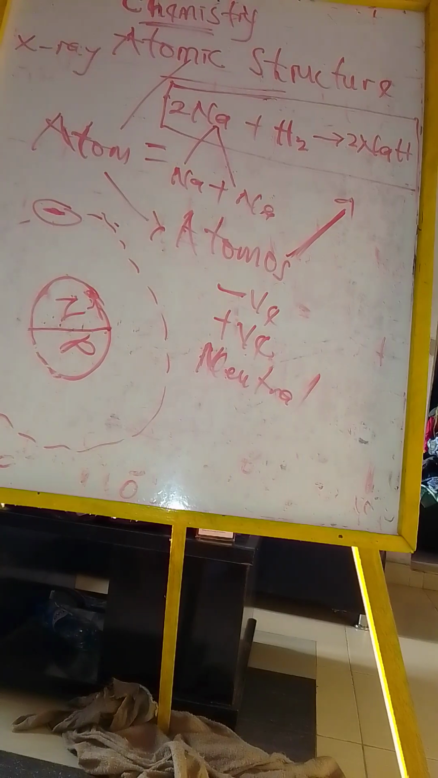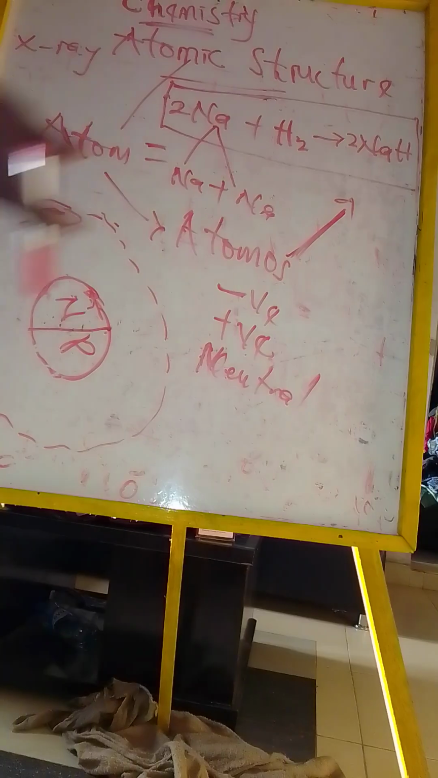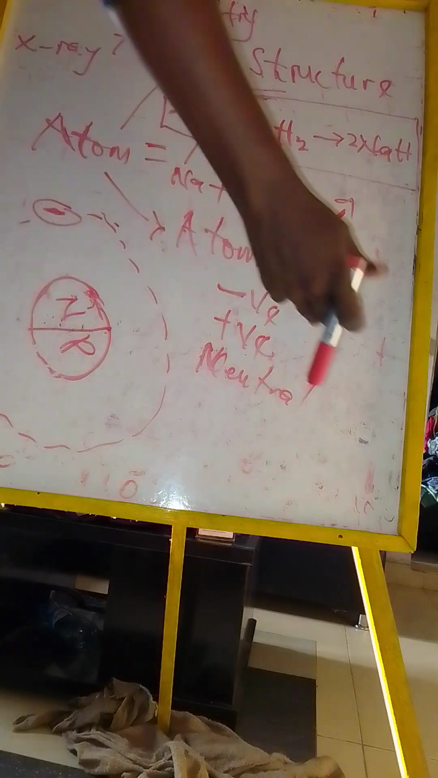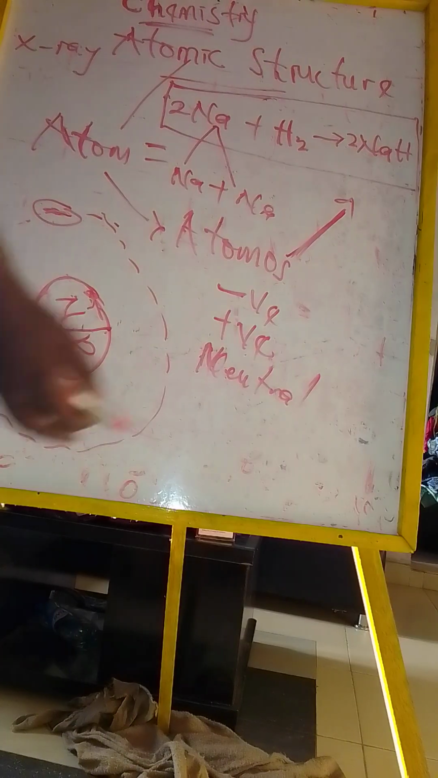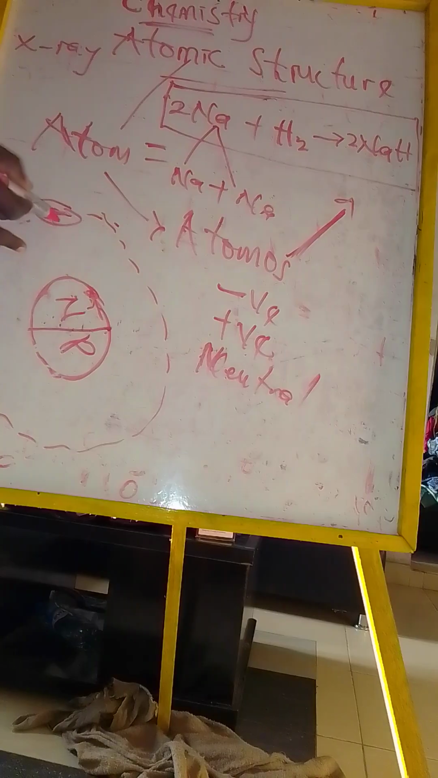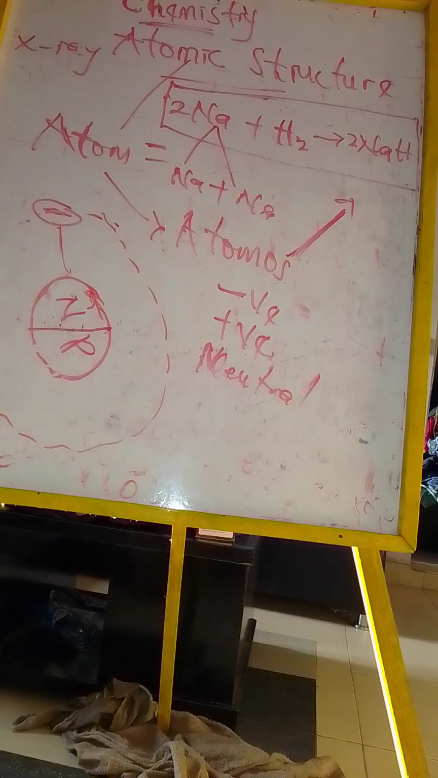Now, let's look at the other part of it. When atoms combine together, they form a molecule. For example, one hydrogen atom combined with another hydrogen atom forms a hydrogen molecule. Now here, this electron revolves around this nucleus, and it is being held by a force we call the electromotive force. That is the force that holds the electron to the nucleus.